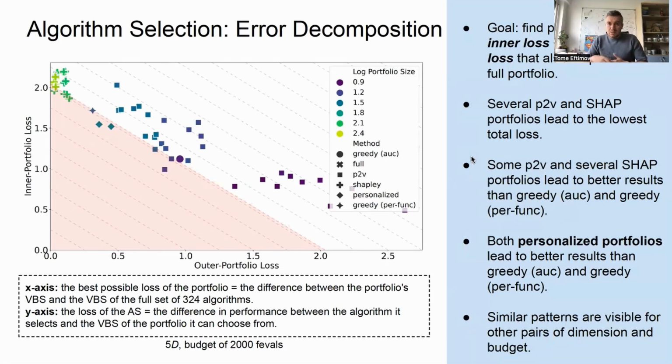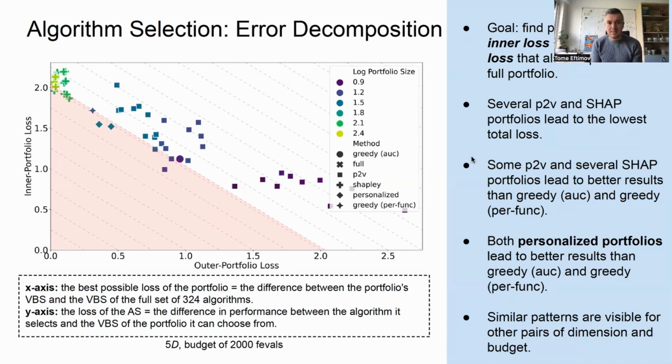For this purpose, to see what is happening, we want to find portfolios that are still better than the pooled portfolio, but have an inner loss which is smaller than the greedy one, minus the outer loss. So what we have done here is take 5D and a budget of 2000 function evaluations and decompose the total error. On the x-axis, we have the difference between the portfolio virtual best solver and the virtual best solver of the full set of 324 algorithms.